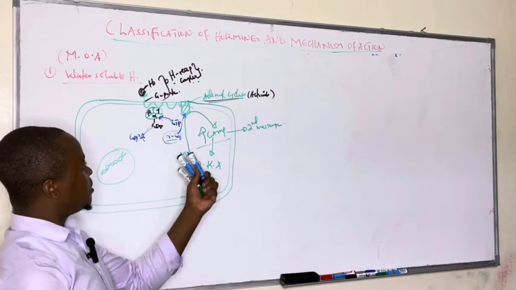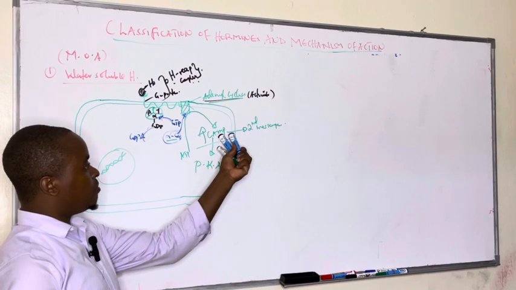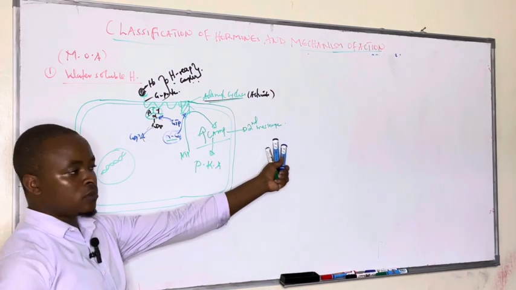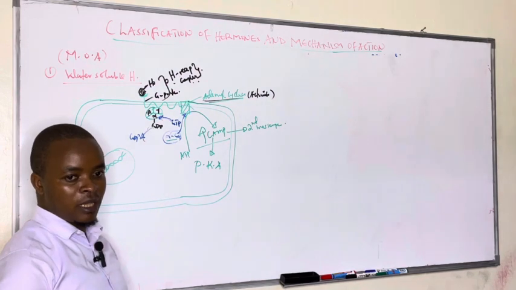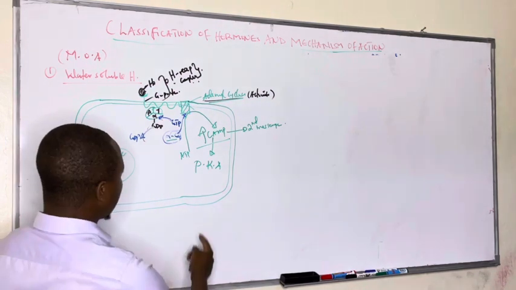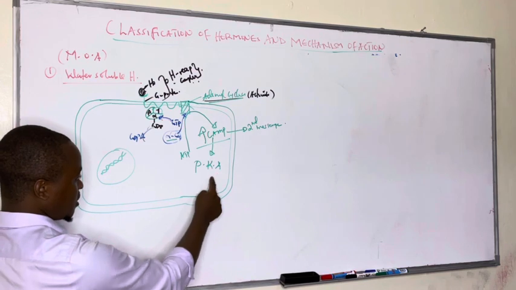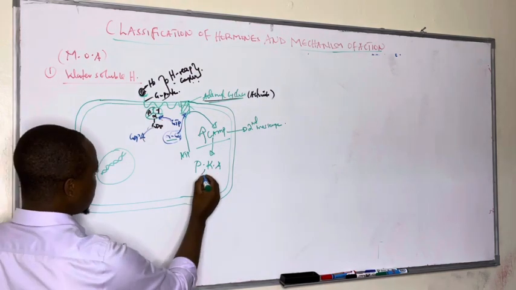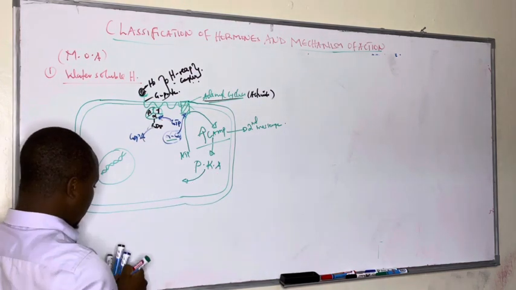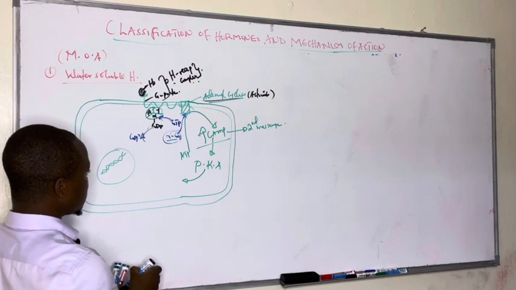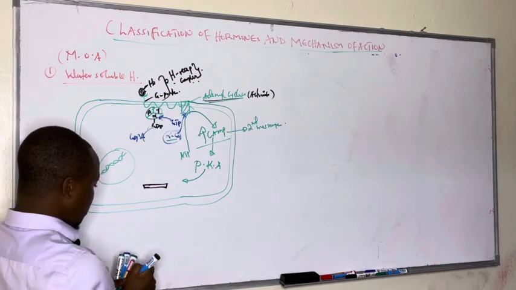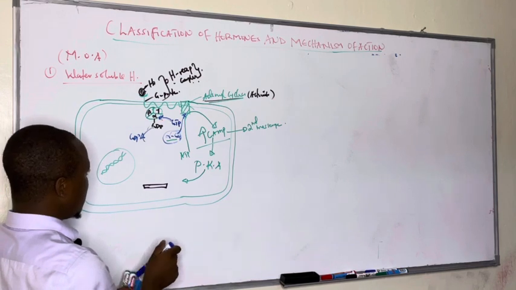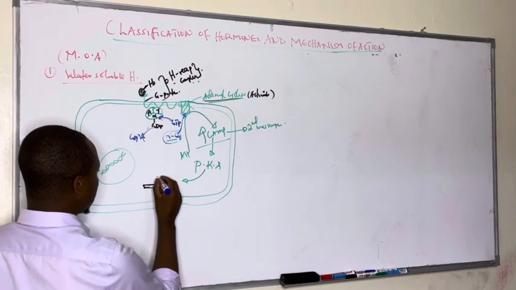So when there is an increase in cyclic AMP, it activates protein kinase type A. And whenever protein kinase type A is activated, it goes to the proteins in the cell and starts phosphorylating by